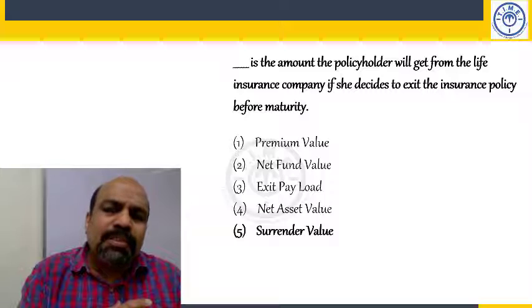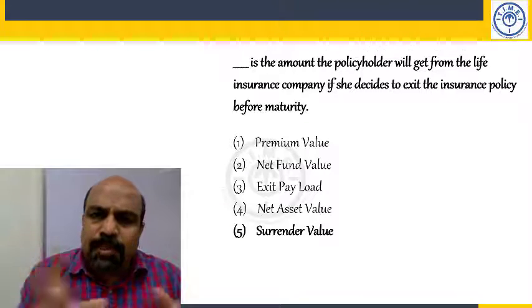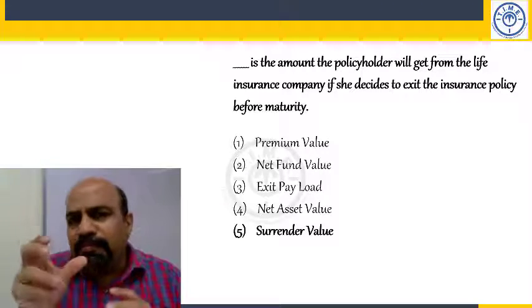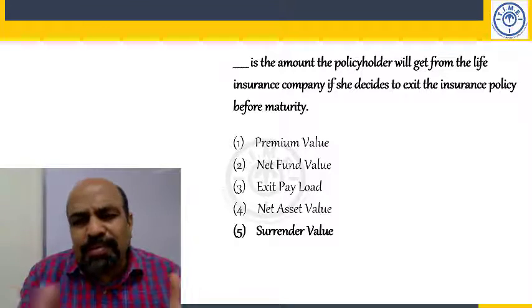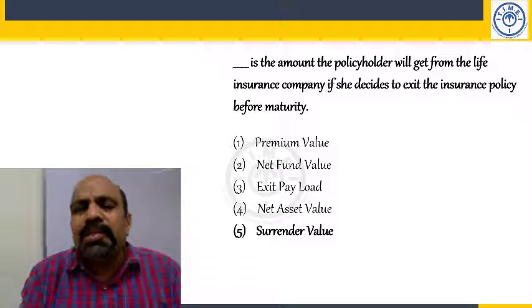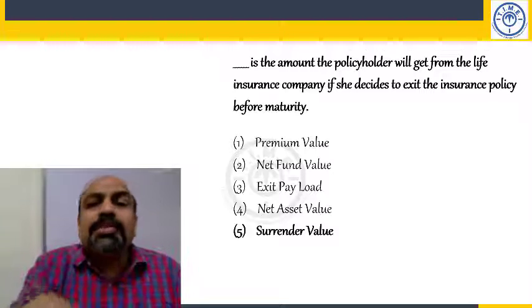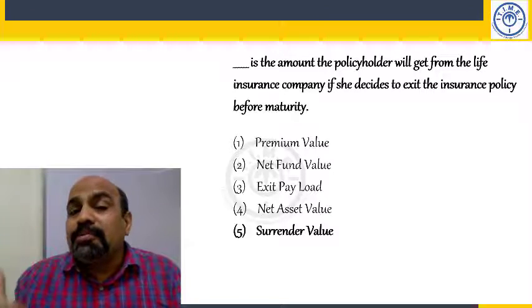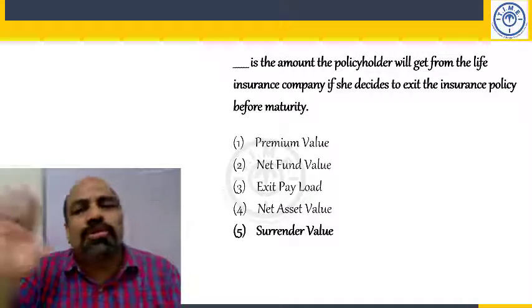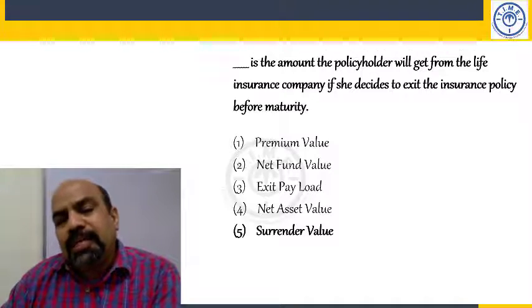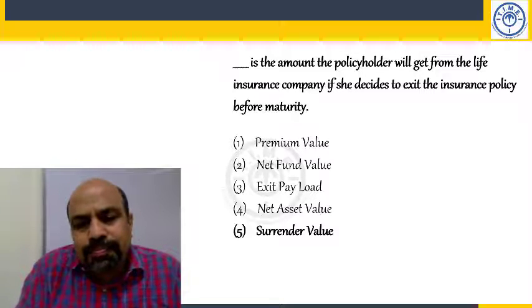I have exited the policy. The value, say I have paid some premiums, the money that I will get, sometimes with interest, sometimes with bonus, is called surrender value, because I am surrendering the policy. I am giving the document back to the insurance company. So that is surrender value. That's nothing else.